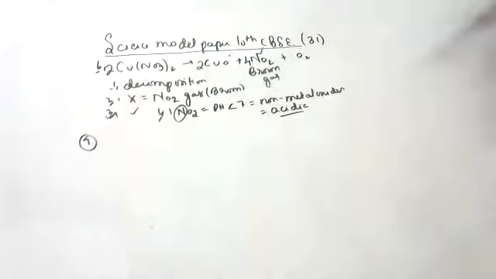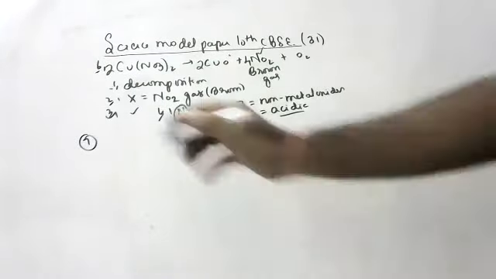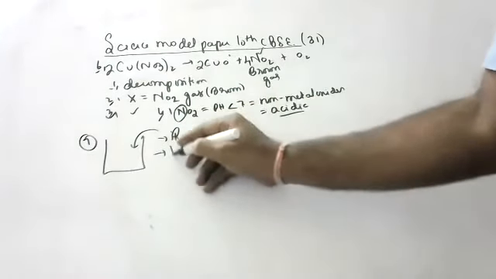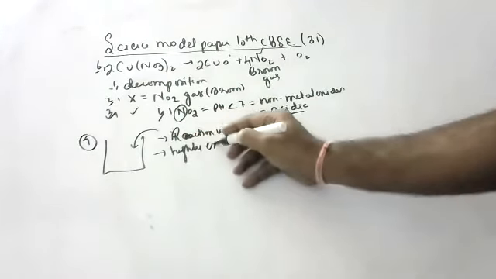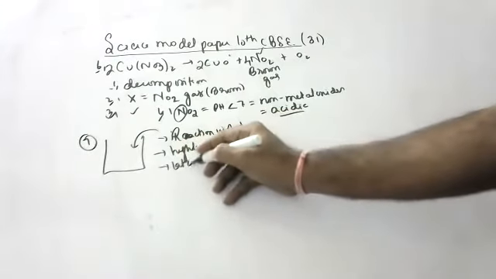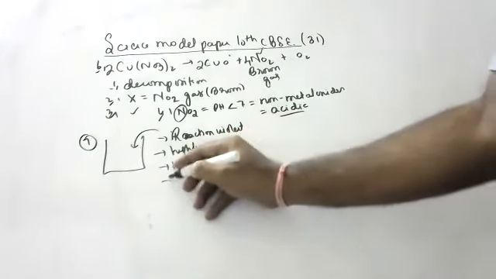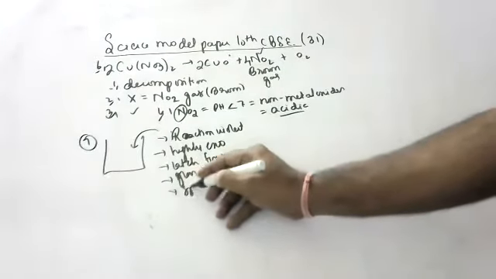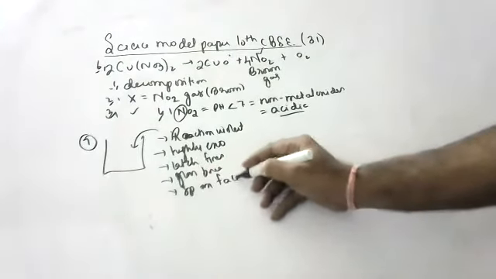Next, 7th question. While diluting an acid, why is it recommended that the acid should not be added to water, that is, why is water not added to acid directly? The reaction is highly violent and highly exothermic. It catches fire, glass may break, and it may spill on the face.